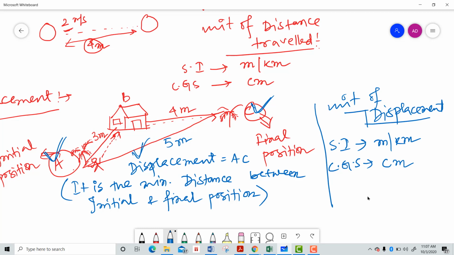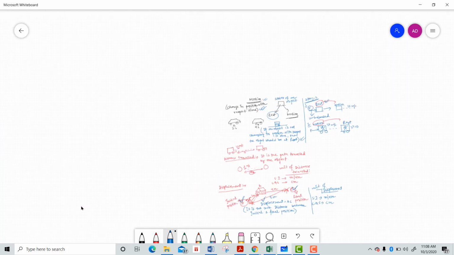So what is the difference between distance and displacement? That kind of question can be asked in exam, right? They ask you to write down two differences between distance and displacement. One another thing you should know, that's a very secret thing, right? That is not in your standard, that means not in ninth standard.